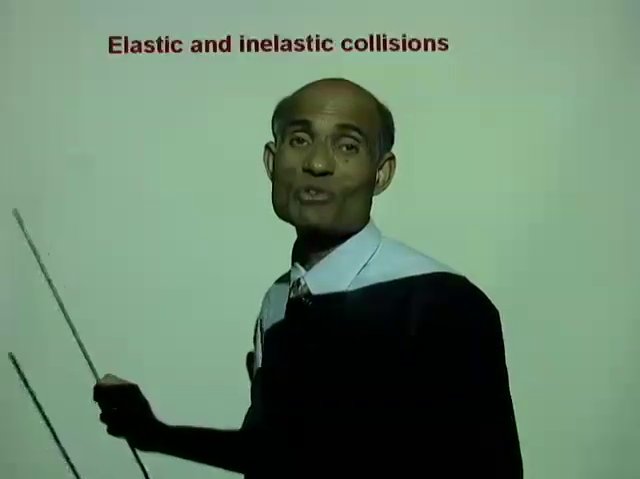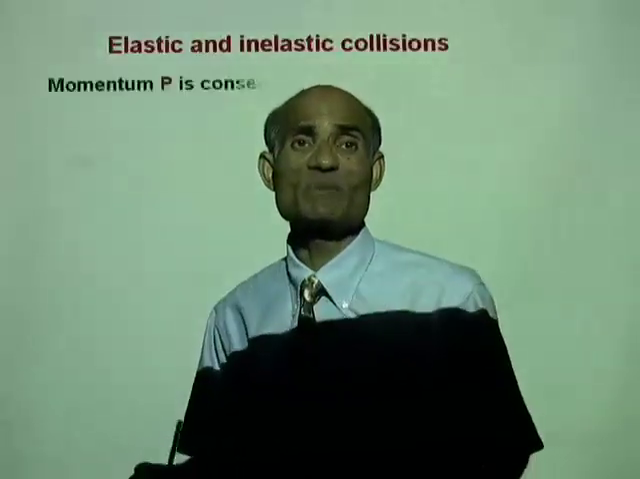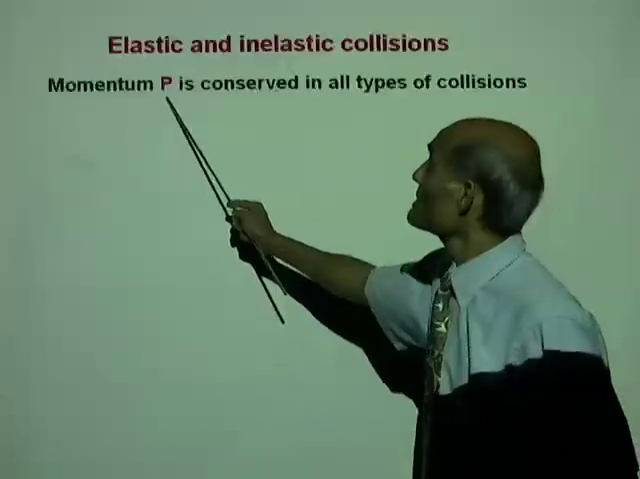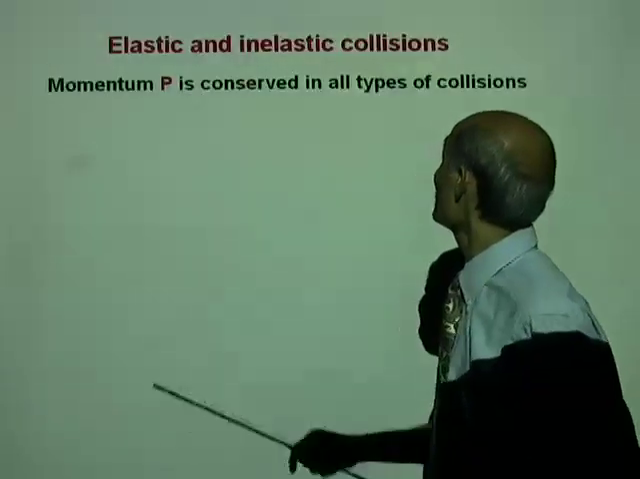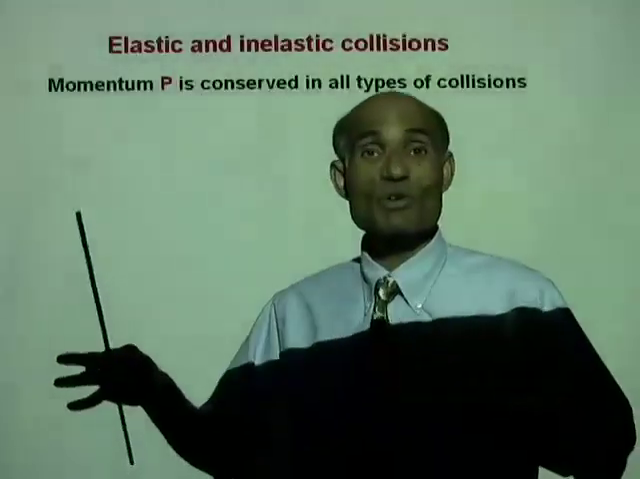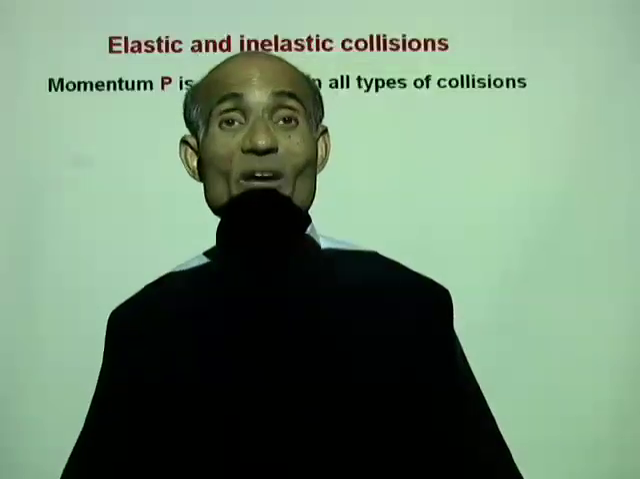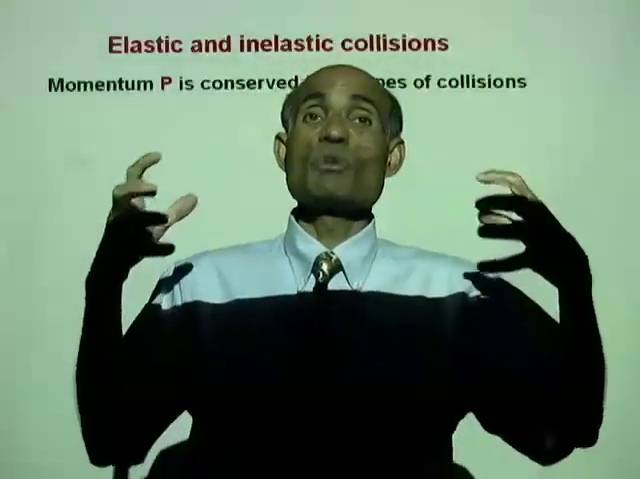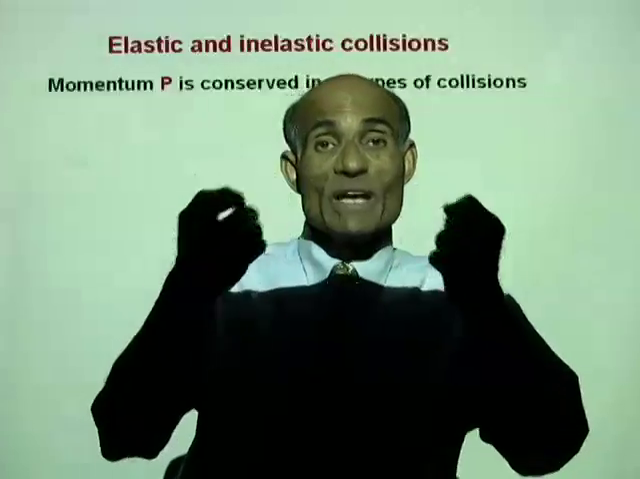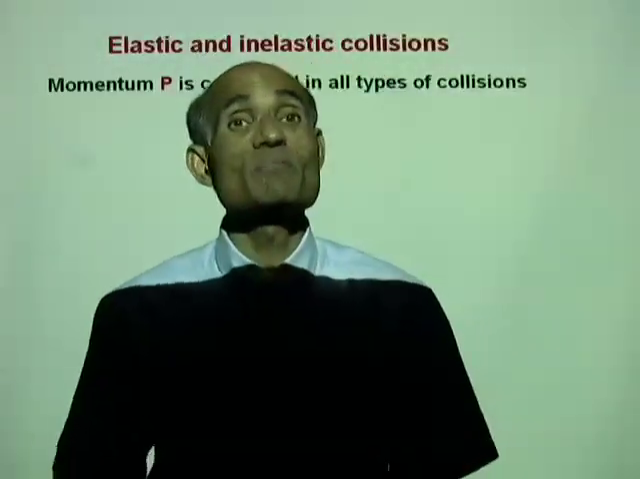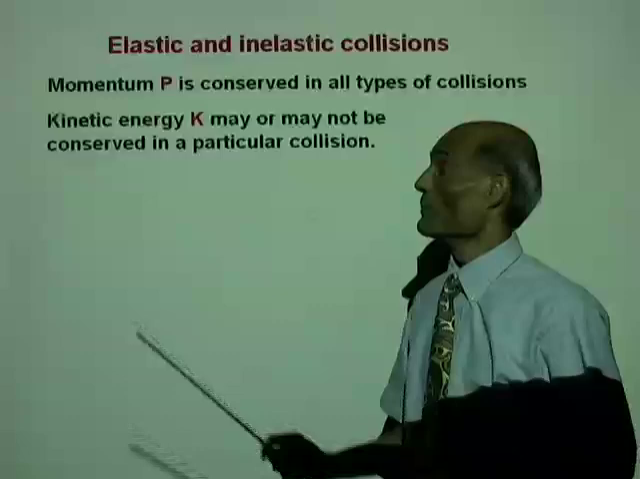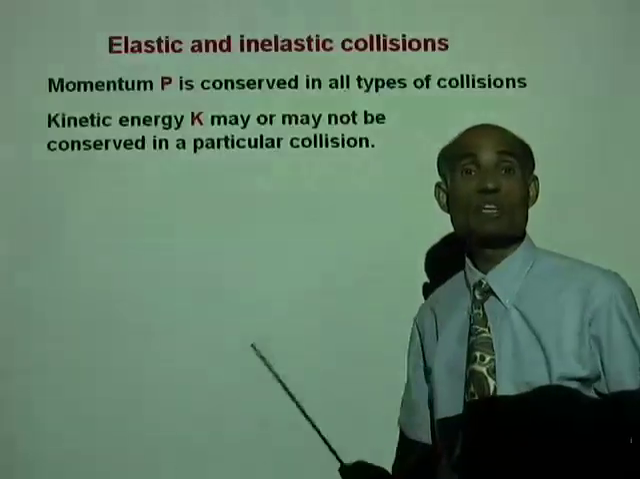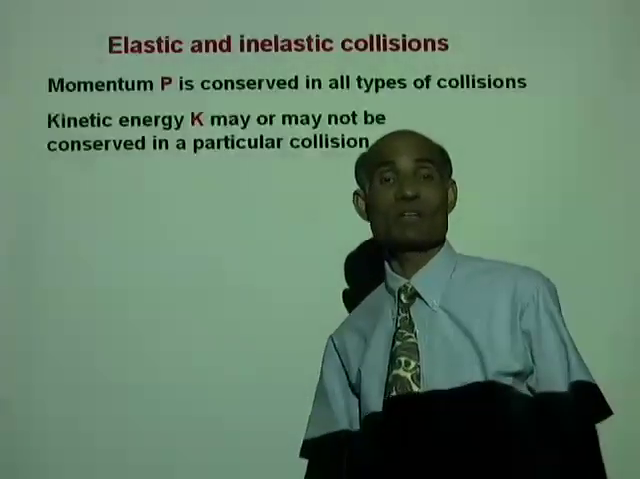The example I'm going to describe, the theoretical interpretations. Momentum P is conserved in all types of collisions. Whenever there is a collision, the momentum is conserved. The total momentum before collision is equal to the total momentum after collision. Now the kinetic energy may or may not be conserved.